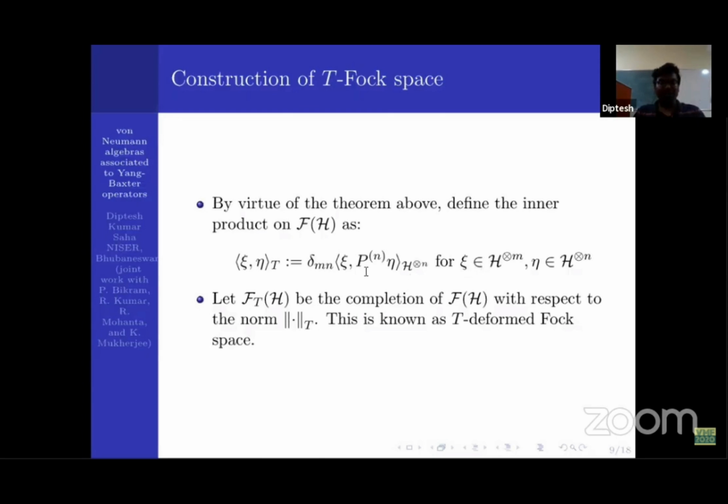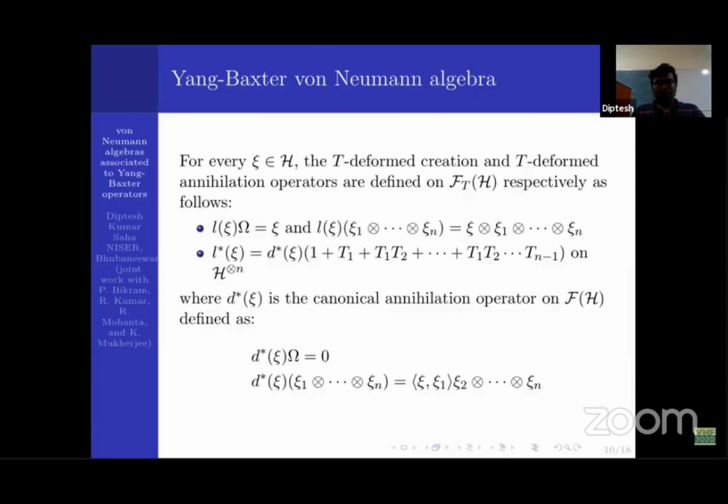As a result, they defined an inner product on the full Fock space. Now we take the completion of the full Fock space with respect to the norm generated from this inner product, and this completion of the full Fock space is known as the T-deformed Fock space.